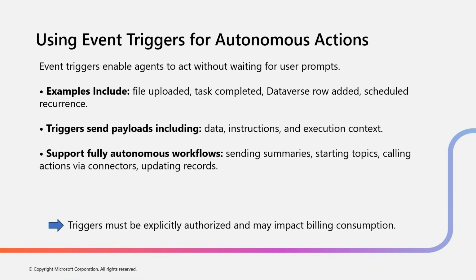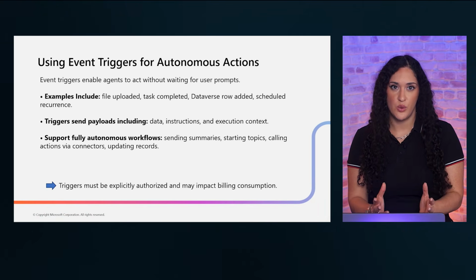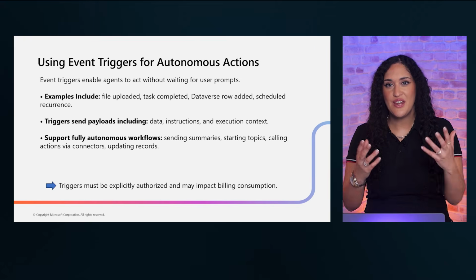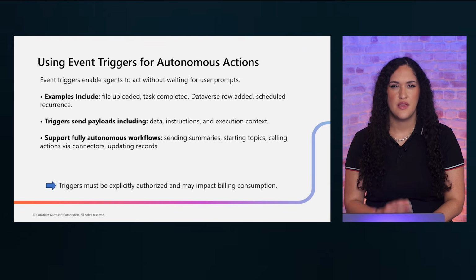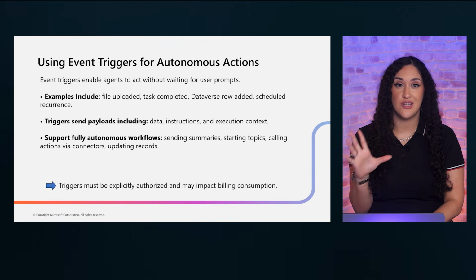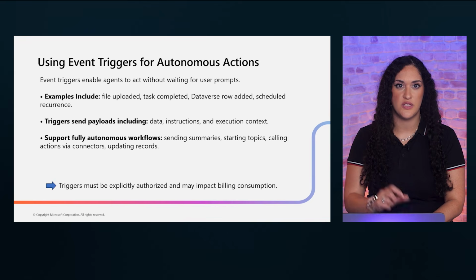Event triggers take your agent beyond just responding to user messages. They enable agents to act without any user prompt at all. For example, an agent could activate when a file is uploaded, a task is completed, a Dataverse row is added, or on a scheduled recurrence. This is powerful because it means your agent can proactively monitor and respond to changes in your environment.